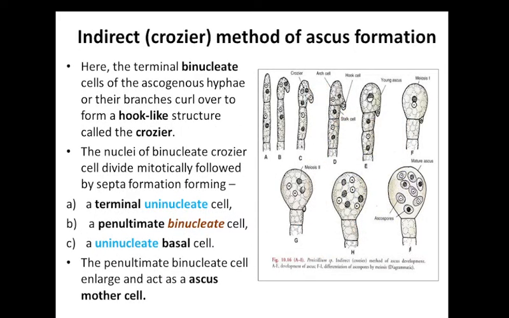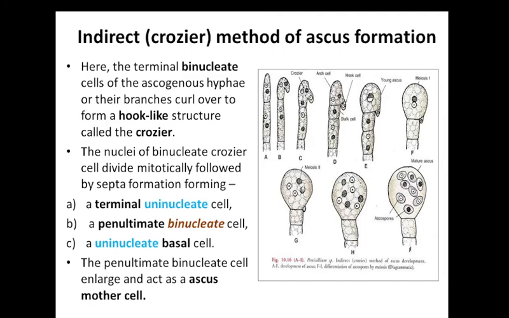In case of crozier formation, the terminal cell of the ascogenous hypha, which is binucleate, or any branch, curls to form a hook-like structure, which is known as a crozier. The nuclei of the binucleate crozier cell divide mitotically, and it produces what?